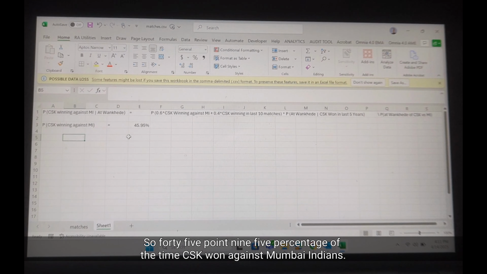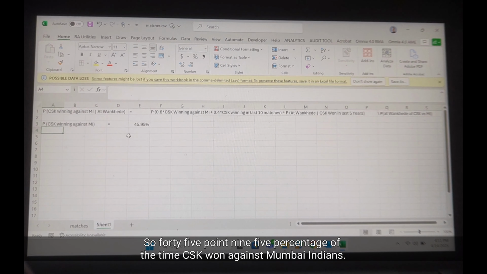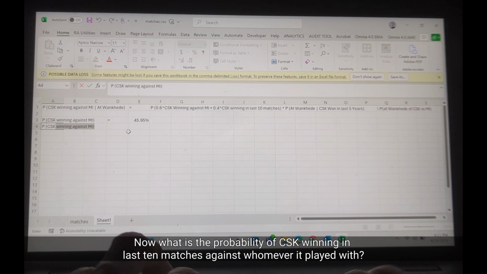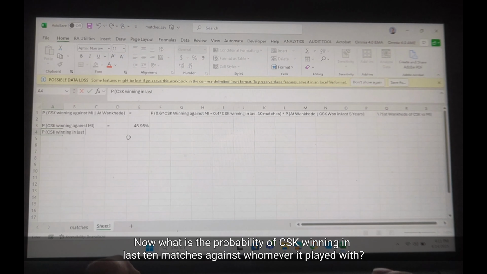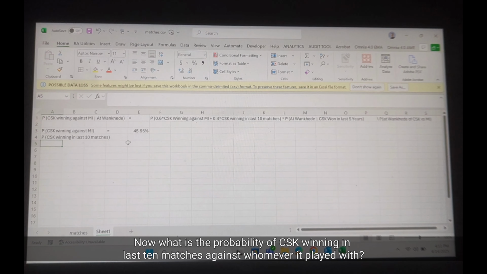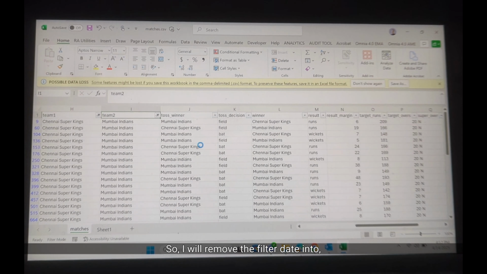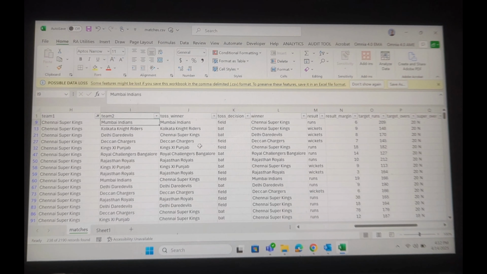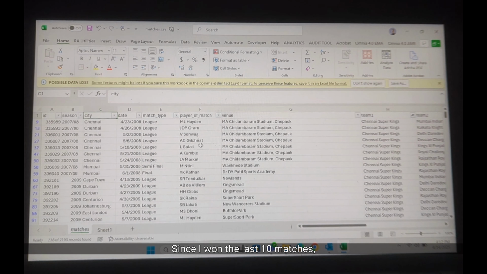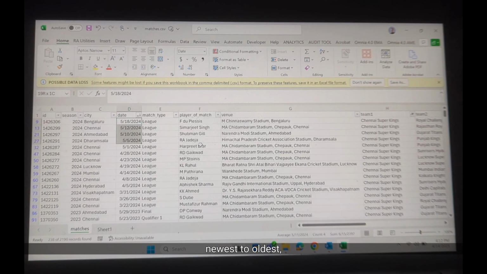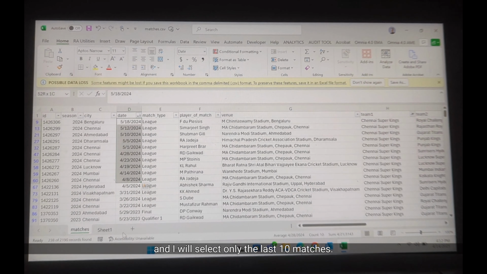So 45.95 percent of the time CSK won against Mumbai Indians. Now, what is the probability of CSK winning in the last 10 matches against whomever it played with? So I will remove the filter here, team 2. I do not want that. Since I want the last 10 matches, I'll put a filter on date, newest to oldest, and I will select only the last 10 matches.